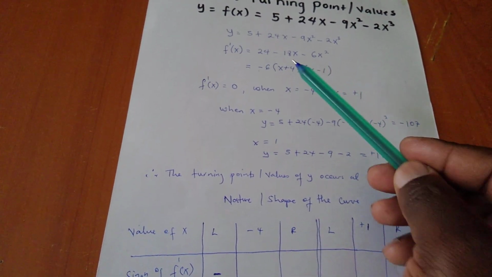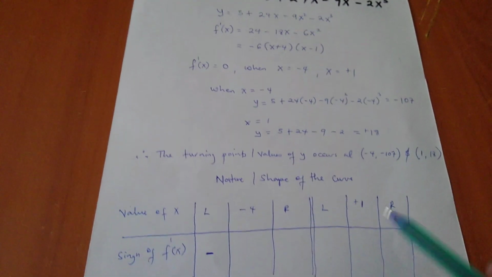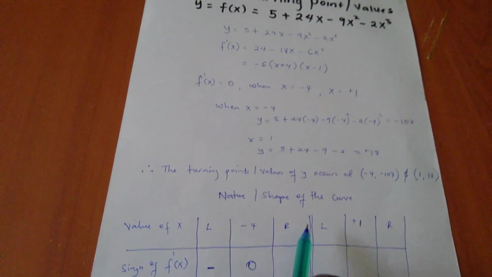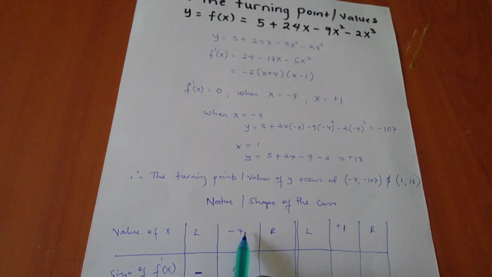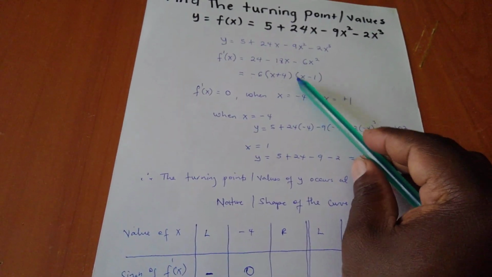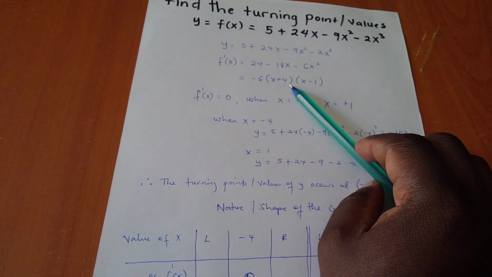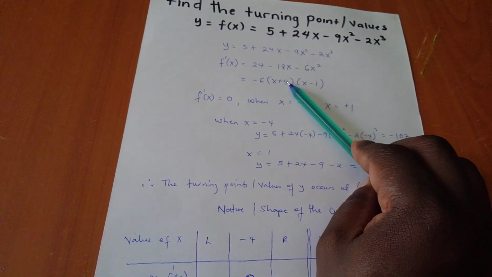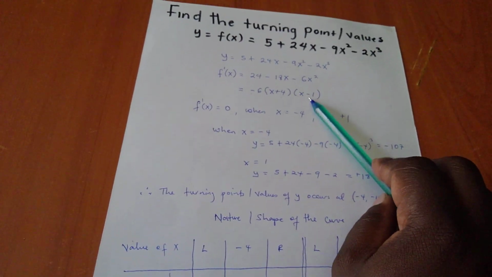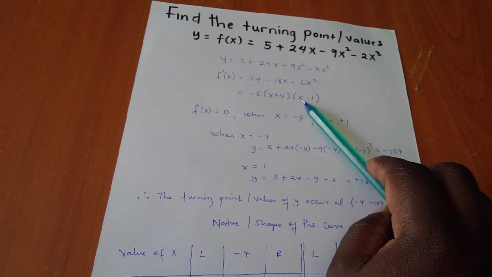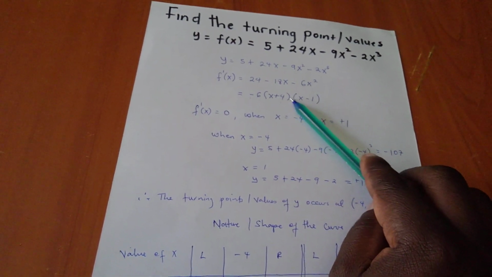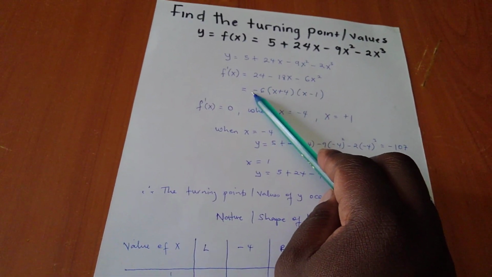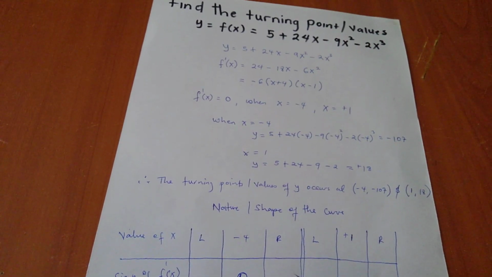If I put -4 itself, I'll be able to get a 0. On the right, if I take a -3 and put it in here from our dy/dx, this one will be a negative, a positive, which will meet a negative in here, so it will be a negative times a negative, the outside, which will give me a positive value.